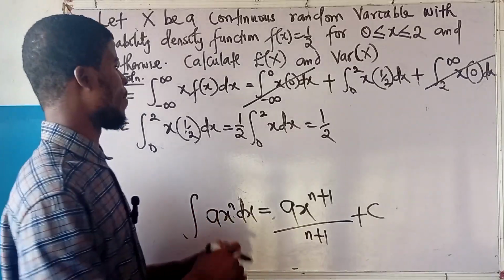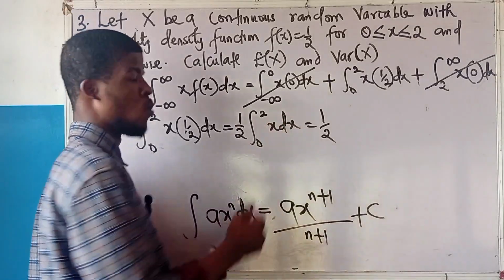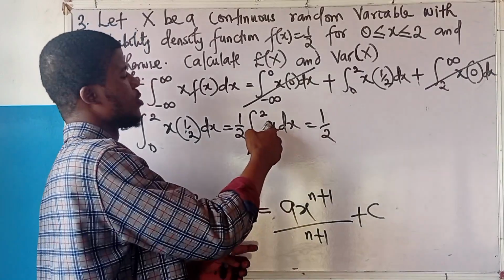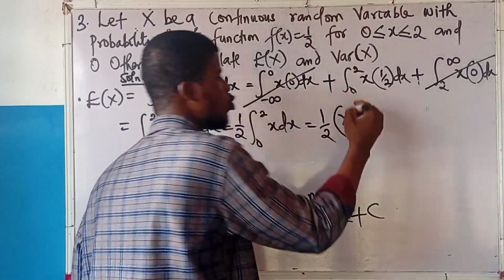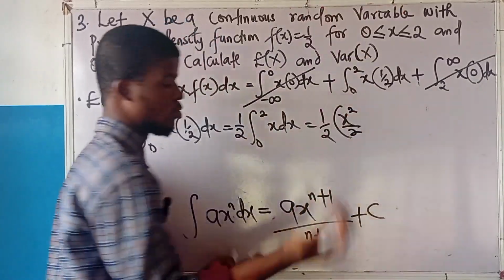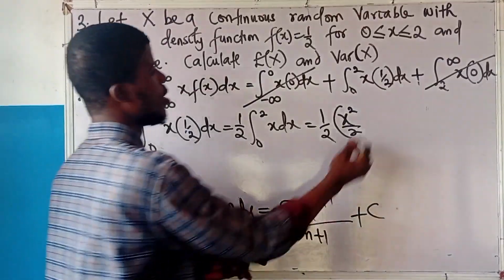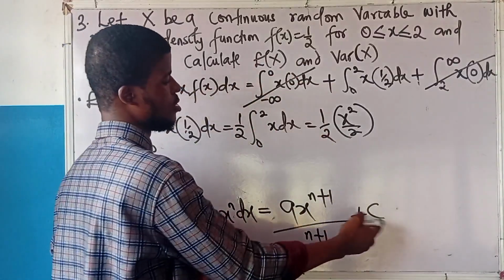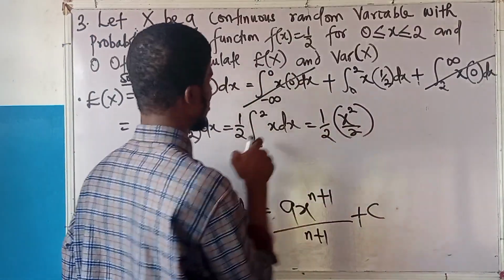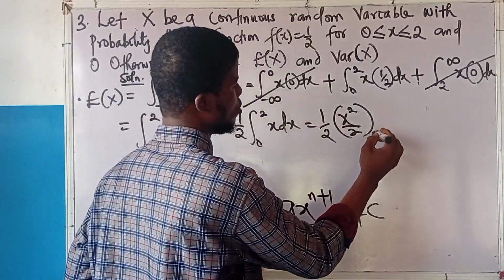That's the rule. So this x here is carrying the power of 1. So if I want to integrate x, it's going to be x to the 1 plus 1, 2, all over 2. True or false? True. That's the rule. Then the integration is going from 0 to 2. I will not be writing c because it is definite. I will just write from x equal to 0 to x equal to 2.